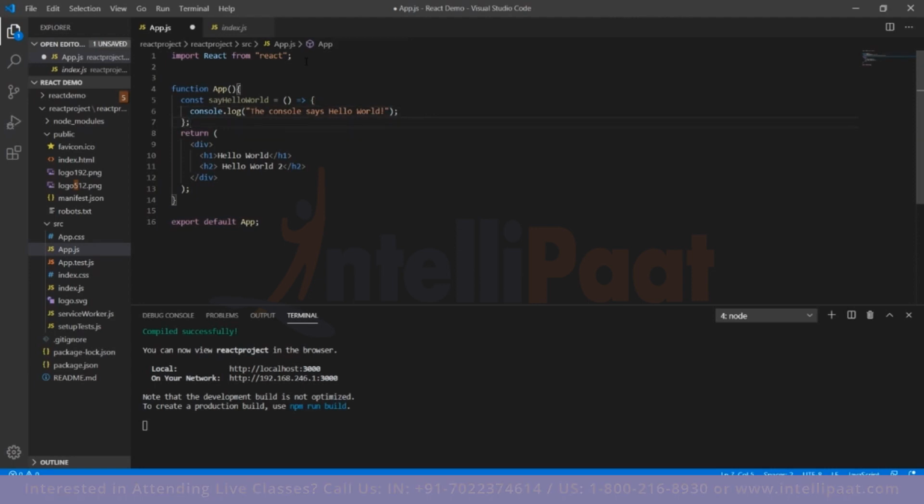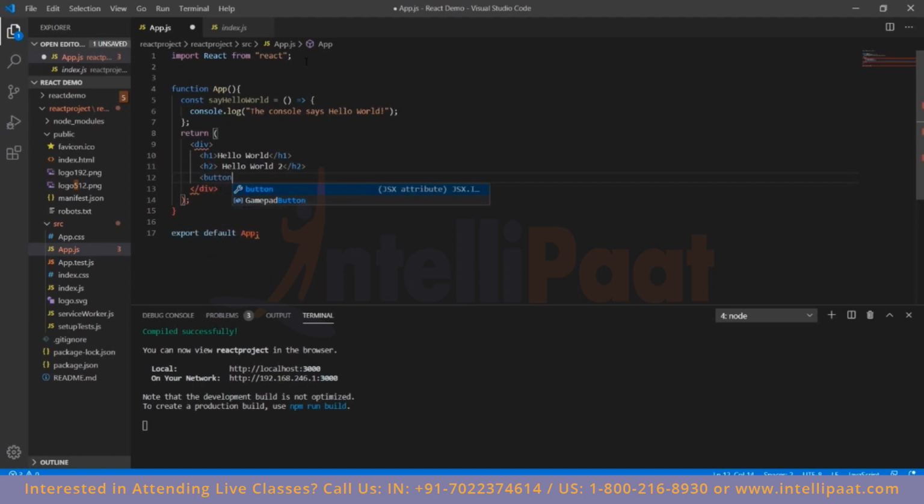Now that we've wrapped up the function, since we're using ReactJS, the advantage of ReactJS is that we can use JavaScript within the JSX element present in the return statement of React. So say we've rendered hello world 2. If we want to add a button for printing that the console says hello world, we want to do it on click of a button, to add some dynamic functionality to the code. We can simply use an attribute that JSX provides as opposed to HTML. We just simply add onClick, and then we obviously use some curly brackets. If we want to denote that we're using JavaScript code, we use curly brackets for that.